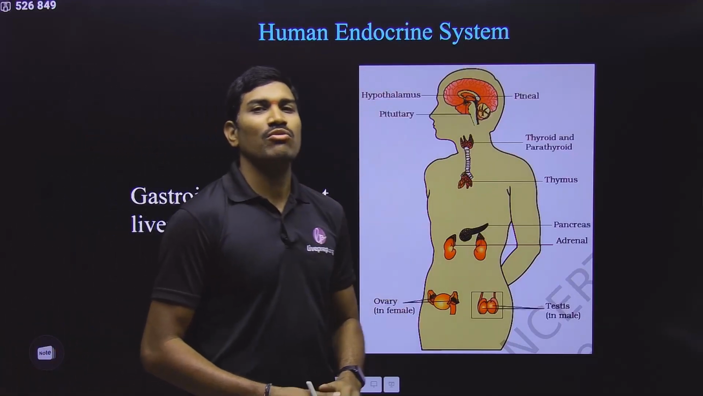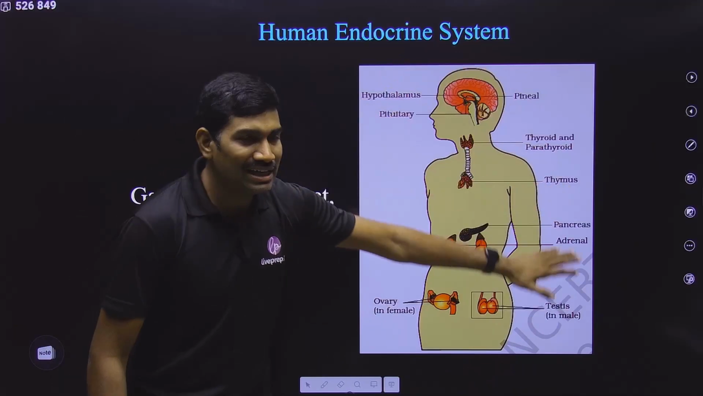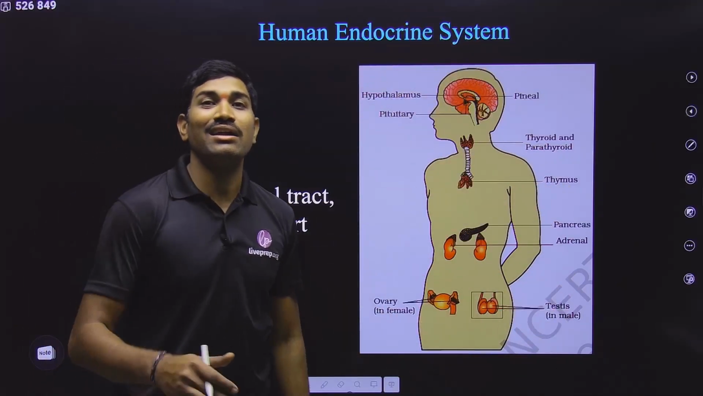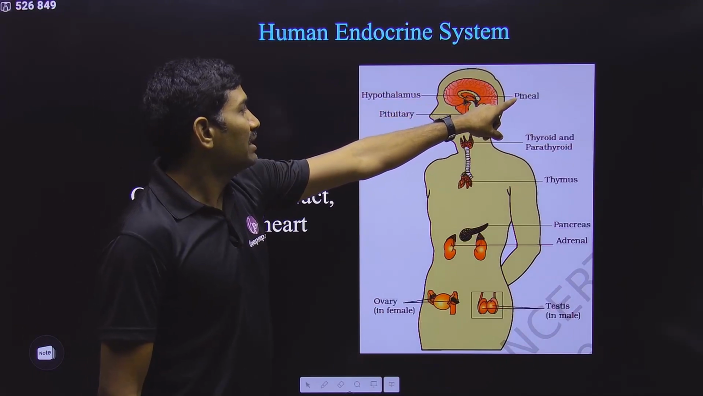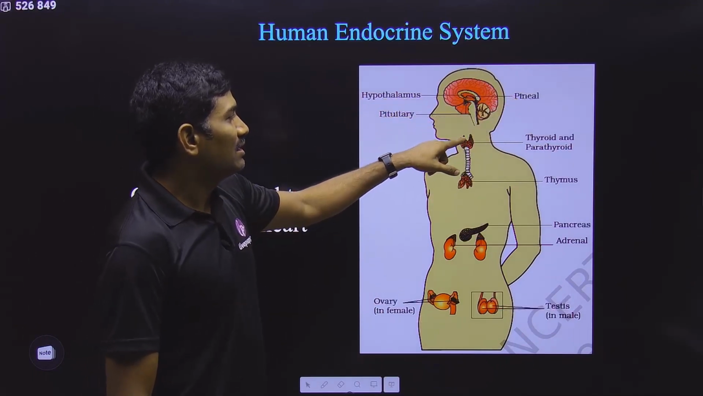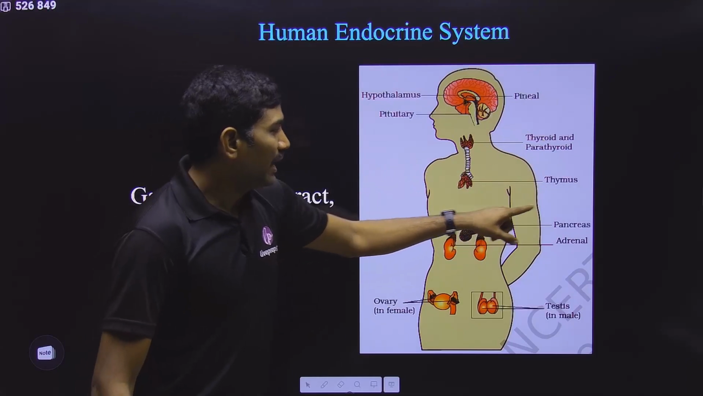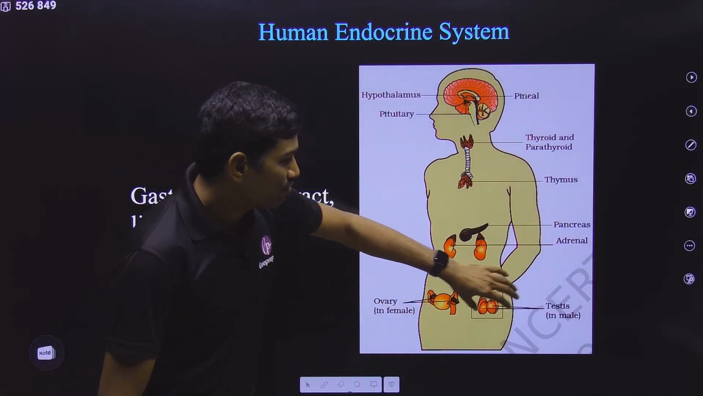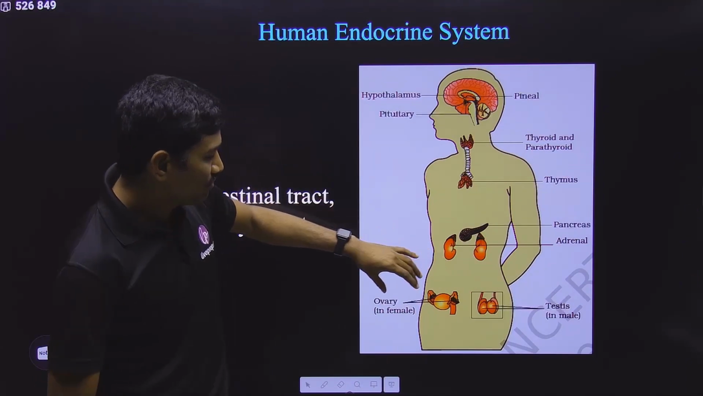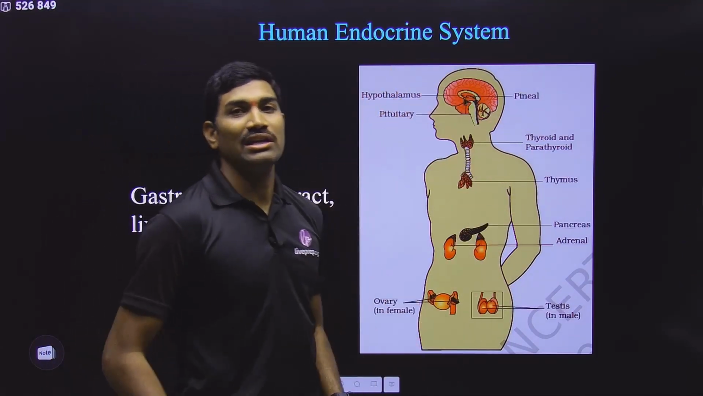Then they are talking about the various examples of organized endocrine glands. In this diagram, all the glands they have given are organized endocrine glands. What are the examples? Hypothalamus, pineal gland, pituitary gland, thyroid gland, parathyroid gland, thymus gland, pancreas, adrenal glands. Next, in the case of male, testes are present. In the case of female, ovaries are present. Yes or no? So these are the organized endocrine glands.